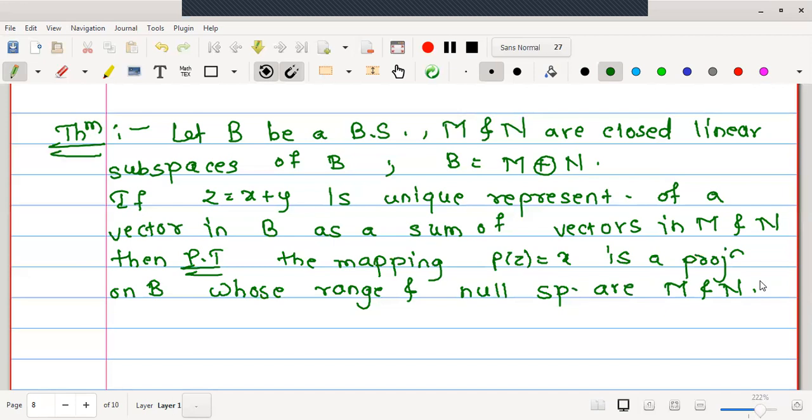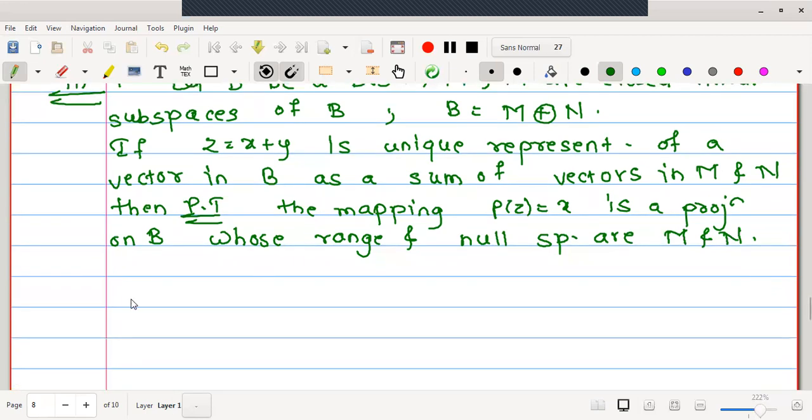What is given is that B is a direct sum of M and N. But the second property of the projection tells us that whenever a linear space is defined to be a direct sum of two subspaces, then there is a projection. But that projection will be defined on a linear space. Here we want to prove that the projection is defined on a Banach space. Now what is the difference between a projection on a linear space and on a Banach space? On a linear space, a linear idempotent operator is a projection, but on a Banach space, a continuous linear idempotent is a projection.